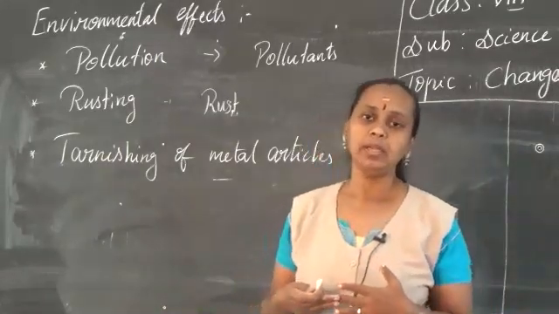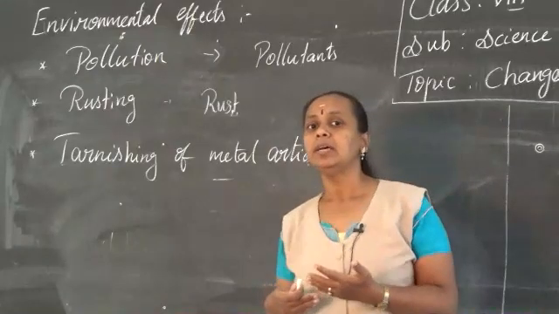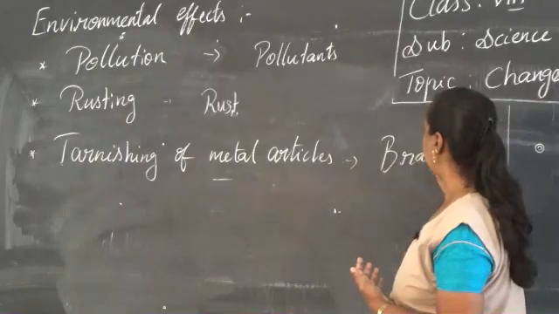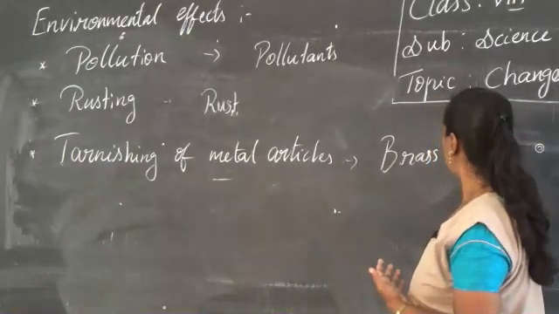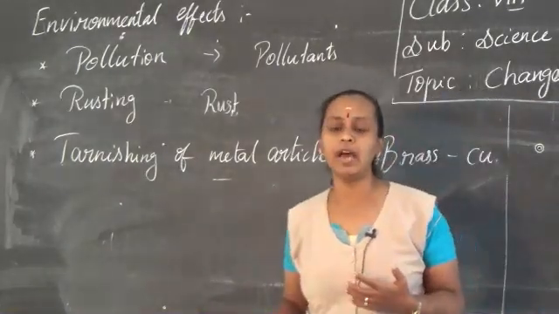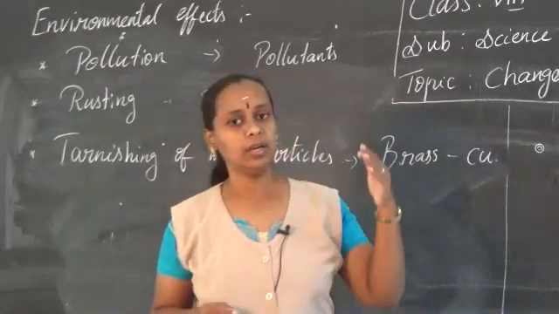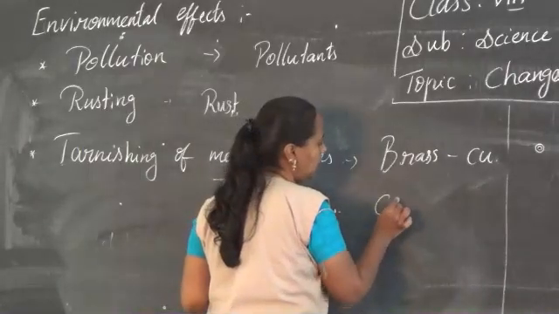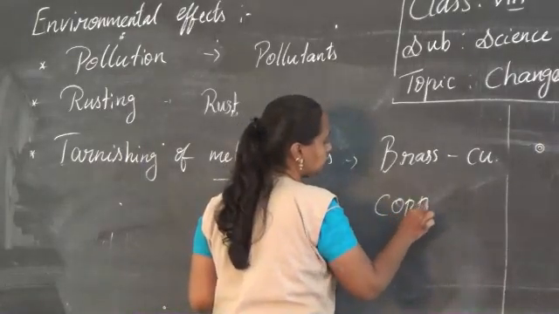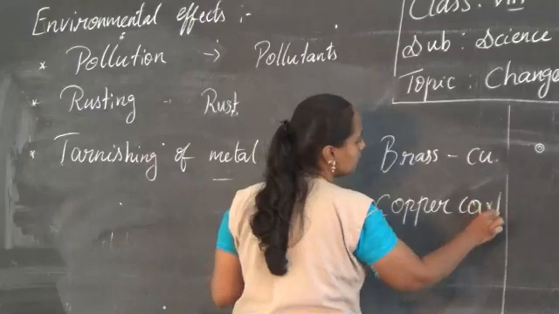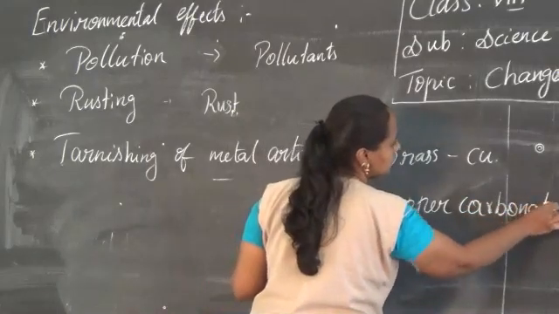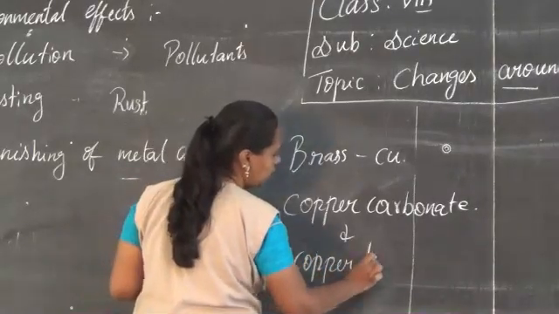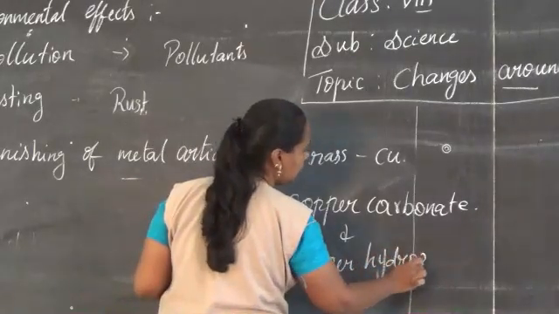The next is brass. Brass mainly consists of copper. So after some days this copper forms a greenish layer, which forms because of the chemical reaction forming copper carbonate. You can see the greenish layer, and copper hydroxide will also be formed as a result of all these things.